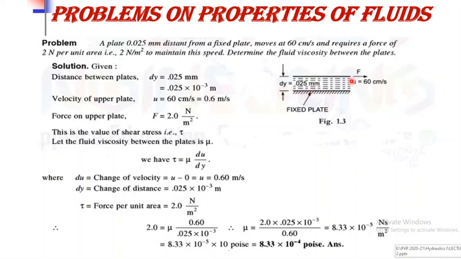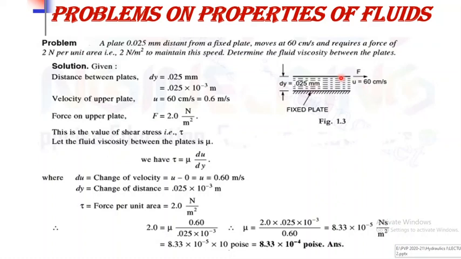So in this diagram, the diagram shows the fixed plate which is at the bottom and this is the second plate, and the two plates are at a distance of 0.025 mm, means the distance between these two plates, that is represented by dy, is equal to 0.025 mm, and the second plate is moving with velocity 60 cm per second, means the value of u is given, that is 60 cm per second.